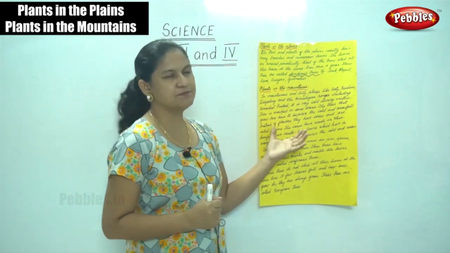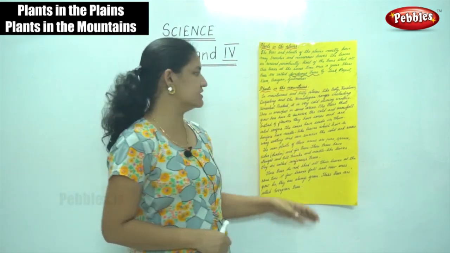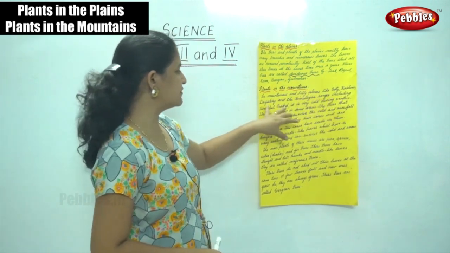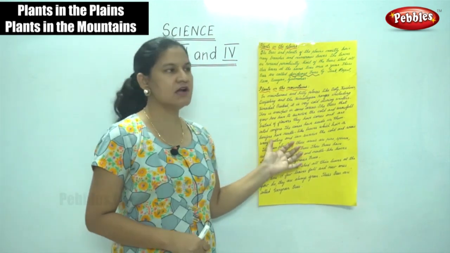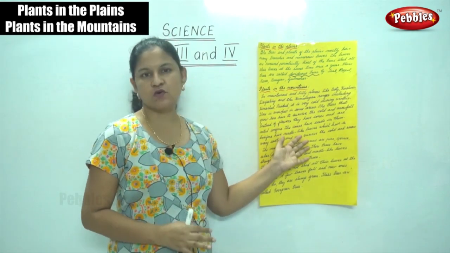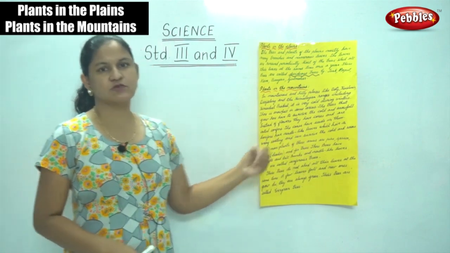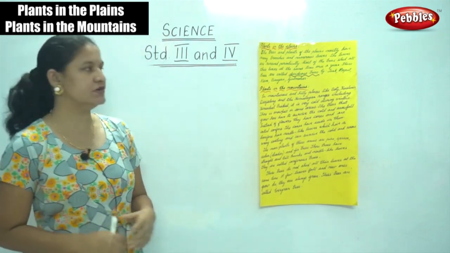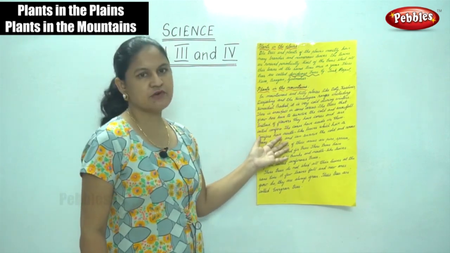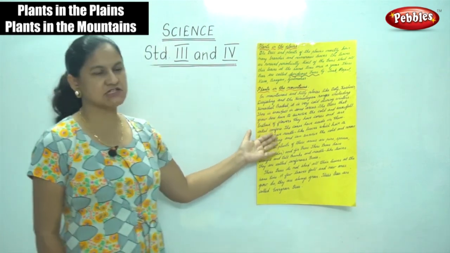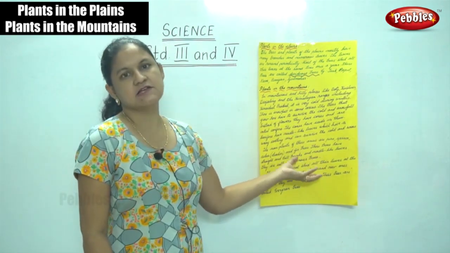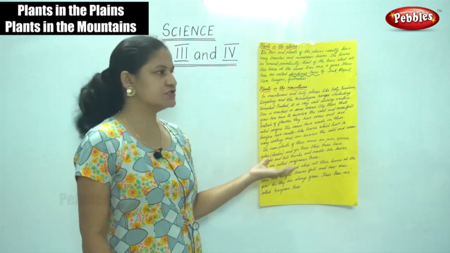Next is about the plants that grow in the mountains. In mountainous and hilly places like Ooty, Kashmir, Darjeeling and the Himalayan ranges including Himachal Pradesh, it is very cold during winter. There is snowfall in some areas, like in the Himalayas.